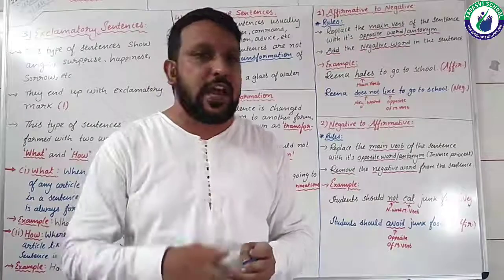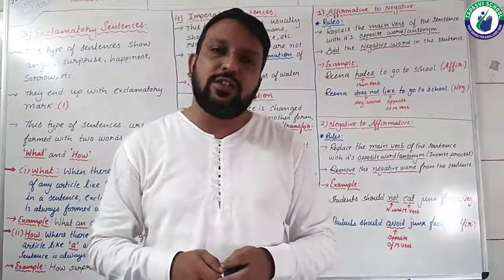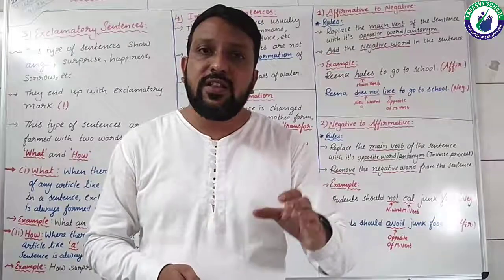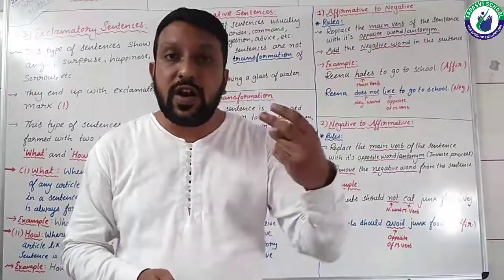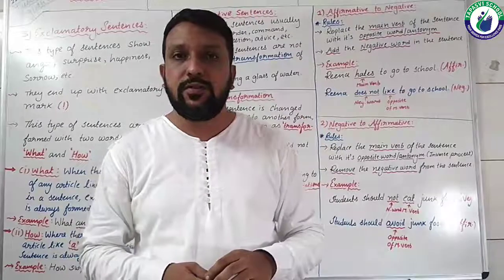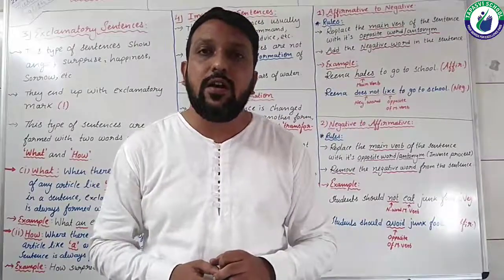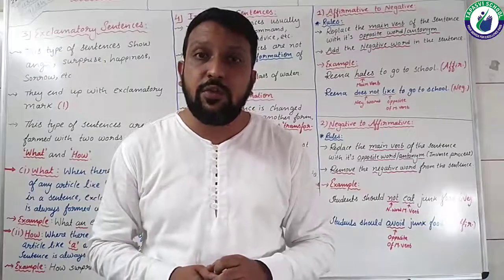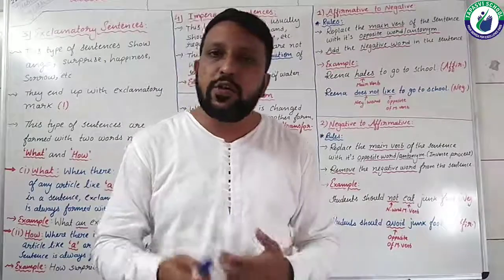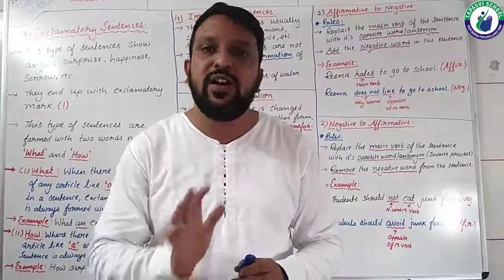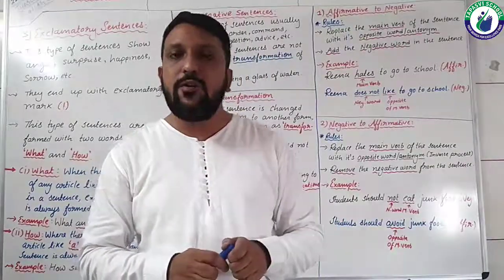And the sign of recognition is that assertive sentences usually end with a full stop. Now what are the two subtypes of it? The two subtypes of assertive sentences are affirmative, meaning positive, and negative. Now what is an affirmative sentence? When there isn't any negative word in a sentence, that is affirmative.